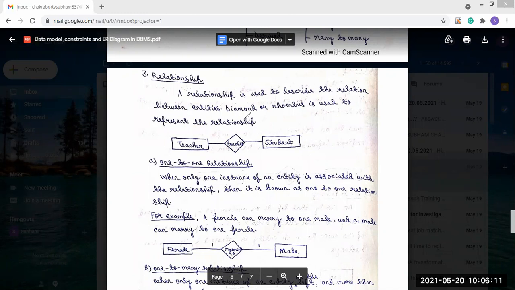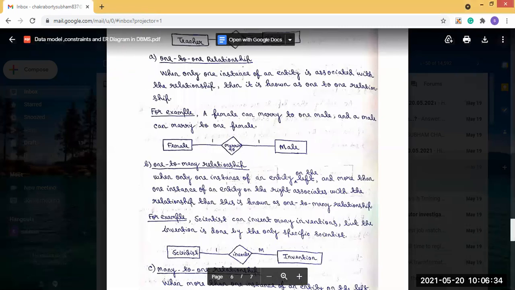Then what is a one-to-many relationship? When only one instance of an entity on the left is associated with more than one instance of an entity on the right, it is known as a one-to-many relationship. For example, take two entities, scientist and invention.